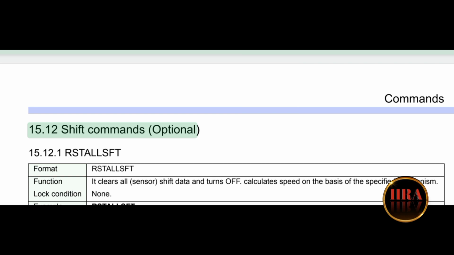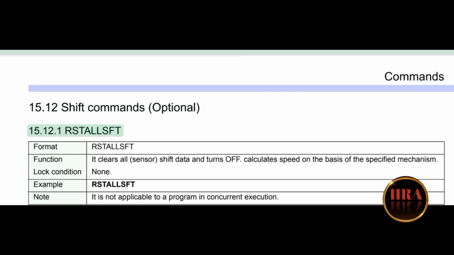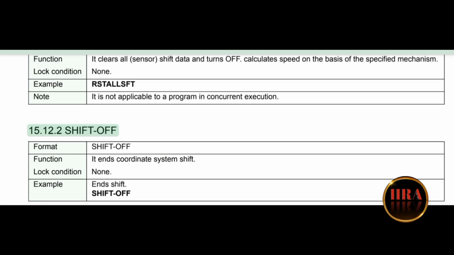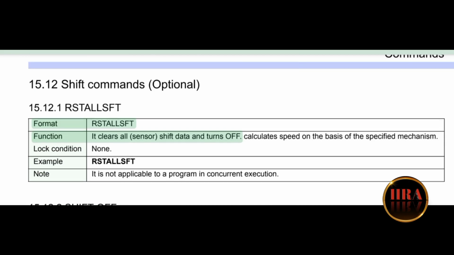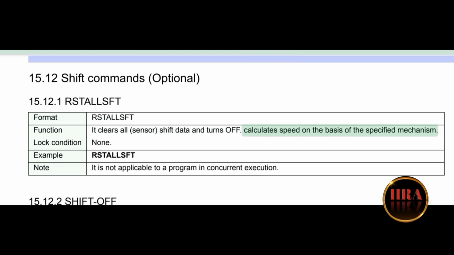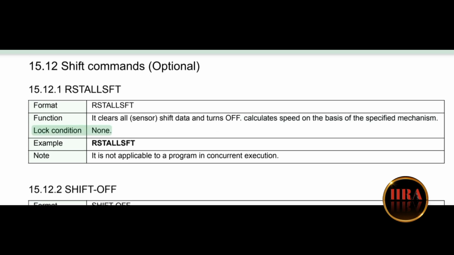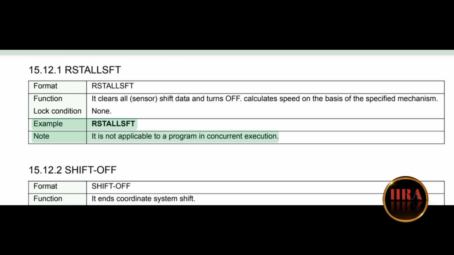15.12 Shift commands (optional). 15.12.1 RSTALLSFT, 15.12.2 SHIFT OFF, 15.12.3 SHIFT ON. Format: RSTALLSFT. Function: it clears all sensor shift data and turns off. Lock condition: none. Example: RSTALLSFT. Note: it is not applicable to a program in concurrent execution.